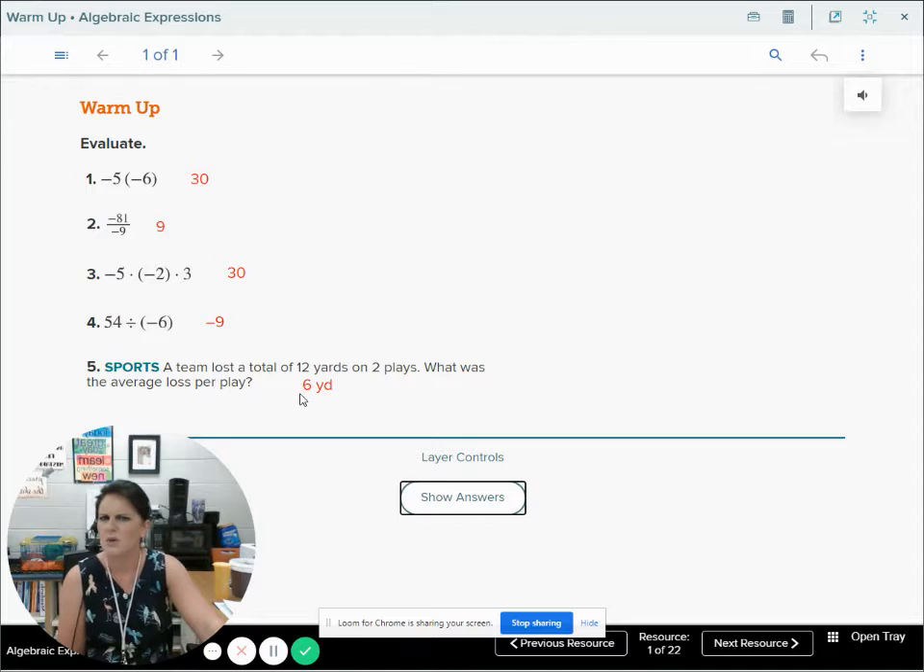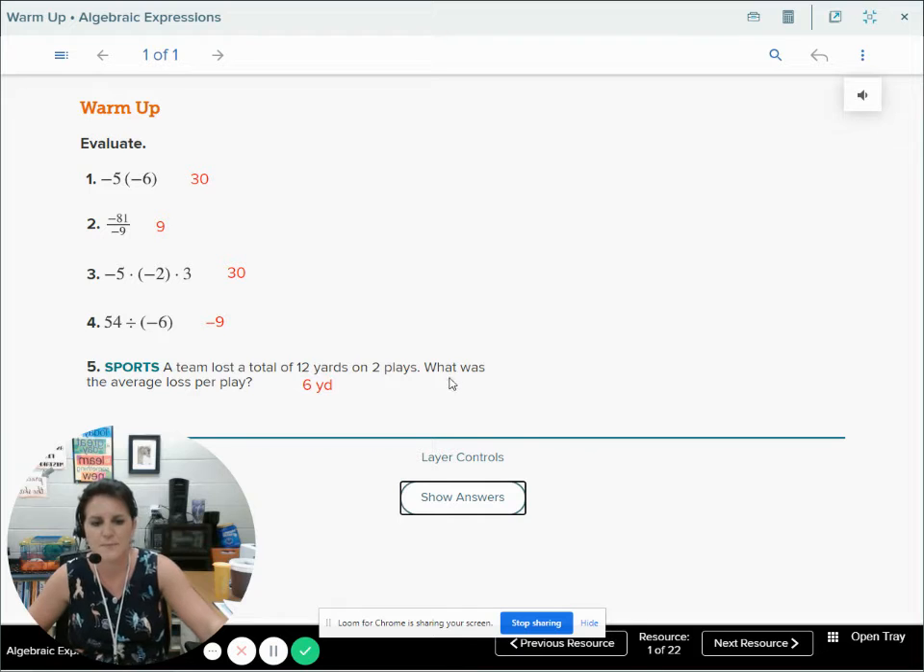And you may be saying, well, why didn't you put negative 6? Because the word loss takes care of that negative. I don't need to say they've lost negative 6 yards. We don't say that. We don't talk that way. They lost 6 yards. We know that it went backwards 6.